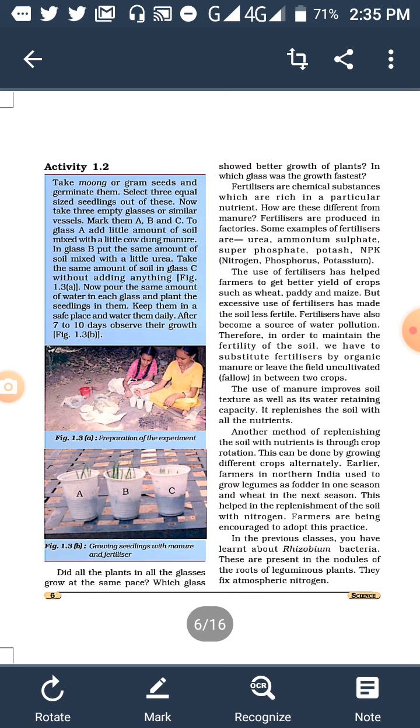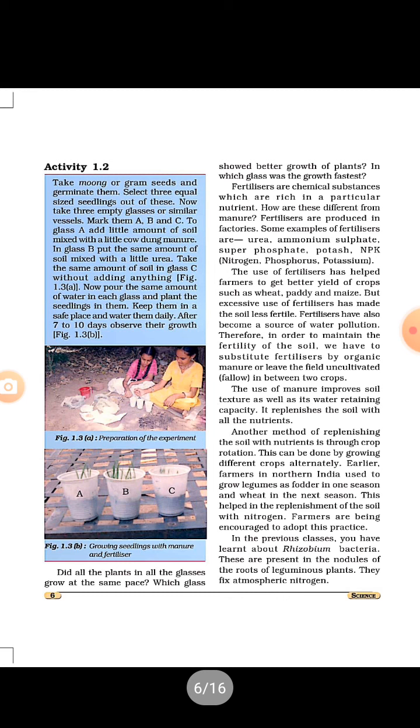Another method of replenishing the soil, meaning making the soil regain its fertility, is crop rotation. Crop rotation means that you don't grow the same crop in the same field every time. Like in this month you grow one crop, then you harvest it after a few months, then you will not repeat the same crop, you will grow another crop. This rotation of crops is mostly done in India by the farmers. It helps to make the soil fertile.